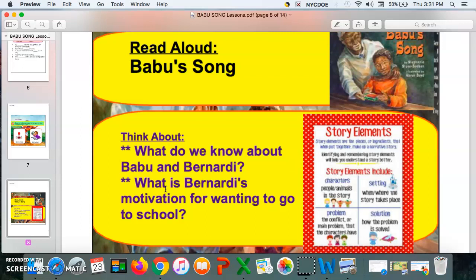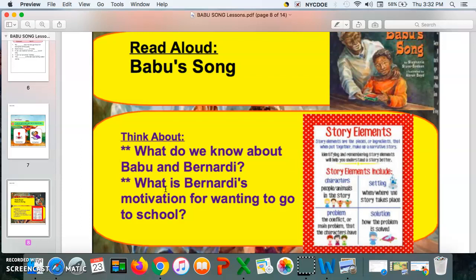All right, boys and girls. There's a bunch of stuff that we know about Babu and Bernardi. One thing is that Bernardi lived with his grandfather, Babu. They both lived together. We know that they're related. And we know that they didn't have enough money to send Bernardi to school. That made Bernardi really sad because he loved to learn, but they didn't have enough money for him to go to school.